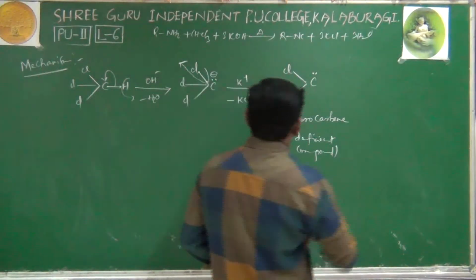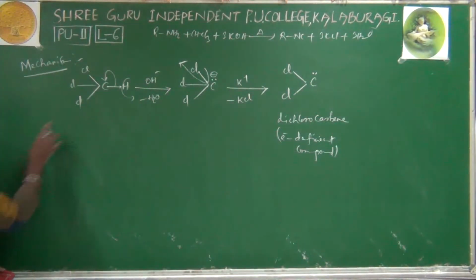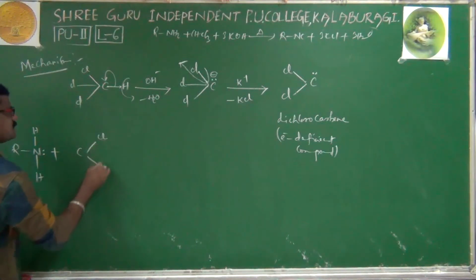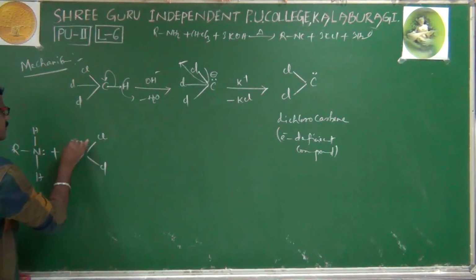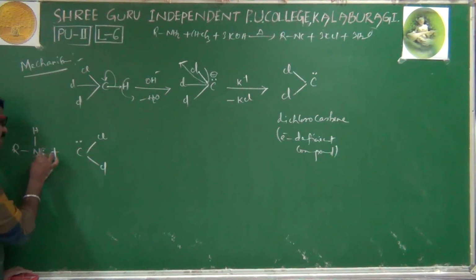Now we will continue with this dichlorocarbene. I will take a primary amine, R, N, H, H. Of course, nitrogen has a lone pair. Now that dichlorocarbene I will write here: Cl, Cl, lone pair. We have just discussed it is electron deficient, which means it can still accept 2 electrons. That's why this amine is donating its electron pair to this dichlorocarbene.